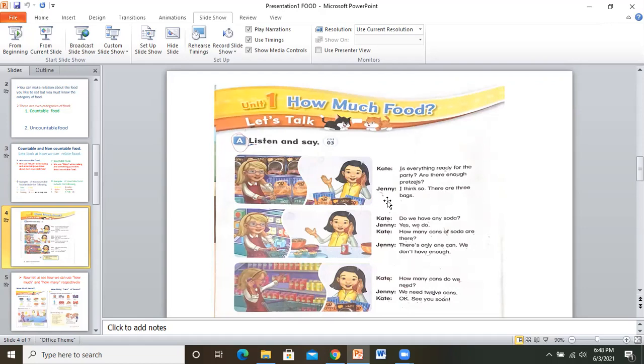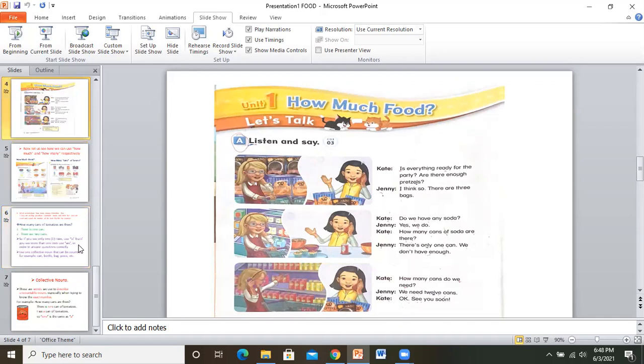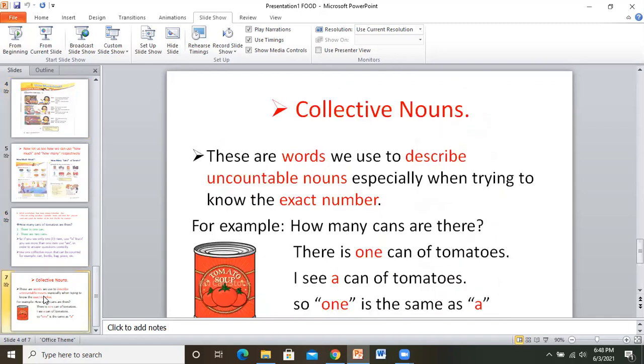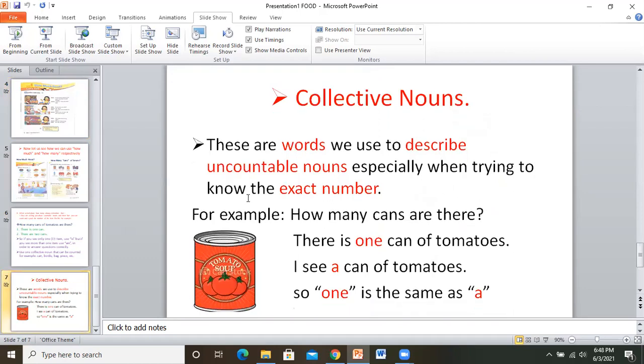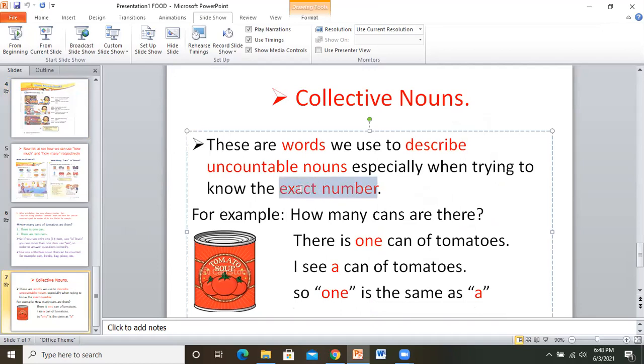How many cans? Now we want to know the exact number. We want to know the exact number. Okay? This word right here.